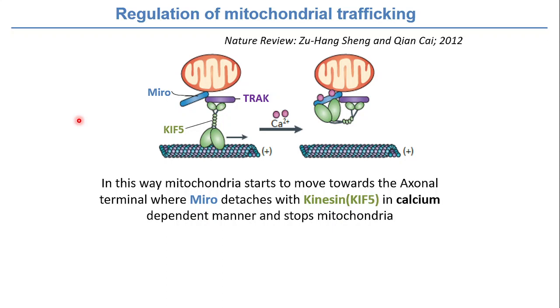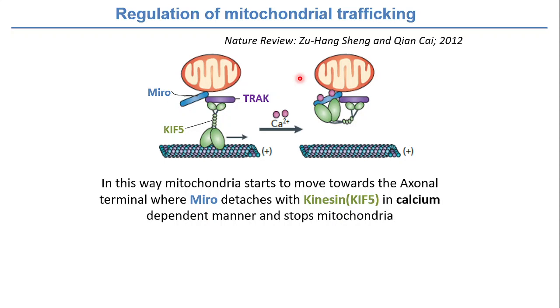When there is a rush of calcium into the neuron, here we have the Miro protein that has the calcium-binding hands, right? When the calcium binds to this Miro protein, there is a conformational change in the whole complex.